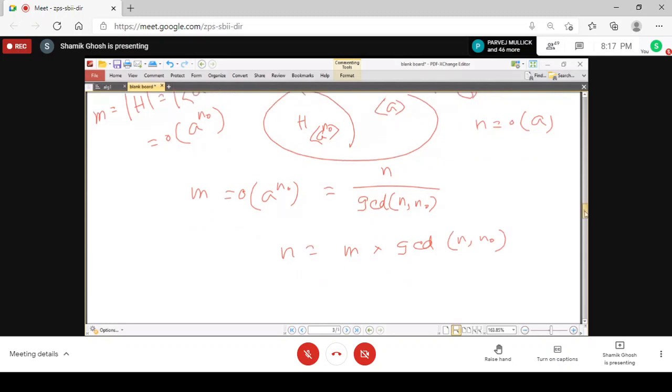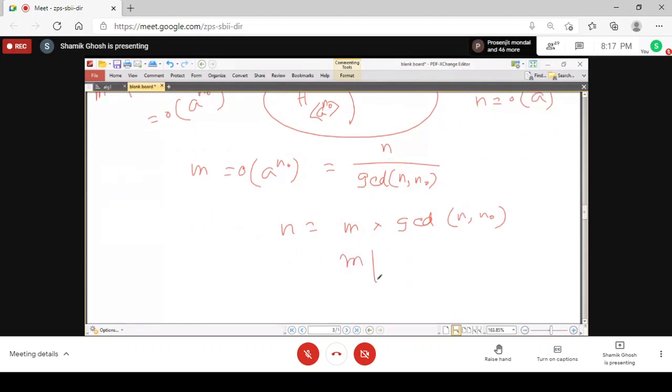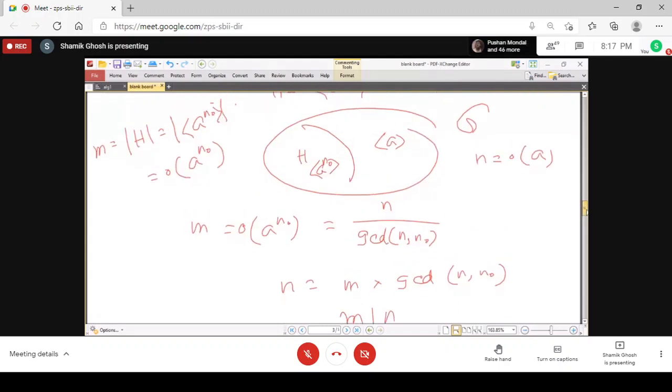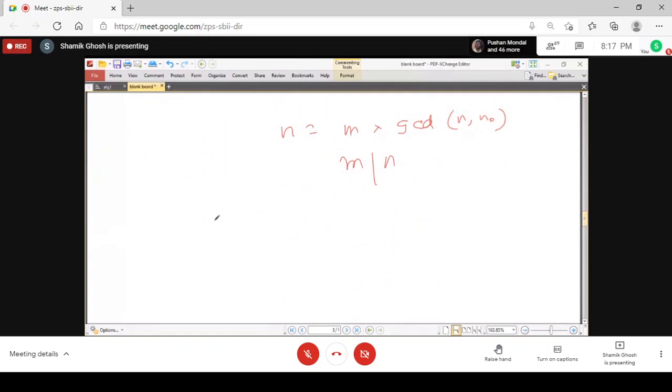So in other words, m divides n. But m was the order of the subgroup and n was the order of the group. And so the order of this subgroup divides the order of the group.